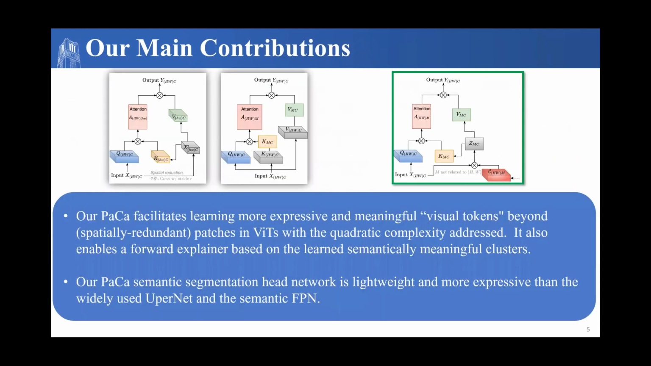Our model facilitates learning expressive and meaningful visual tokens beyond that of the patches found in vanilla ViT models, while simultaneously addressing the quadratic complexity and enabling a forward explainer. Our semantic segmentation head is lightweight and more expressive than the widely used UpperNet and semantic feature pyramid networks.